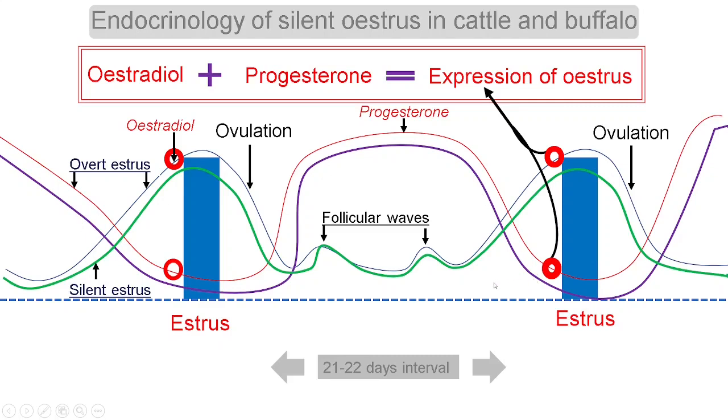So when the estradiol and the progesterone levels remain below those of the overt estrus animal, or their concentration is below the required amount, there may be high chances of silent estrus. So in silent estrus, the estradiol and progesterone levels are below the required amount, and it will impact the behavioral expression of estrus.